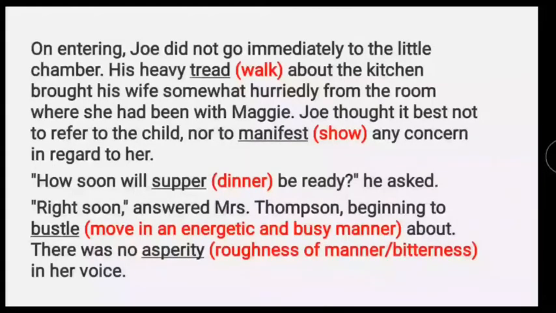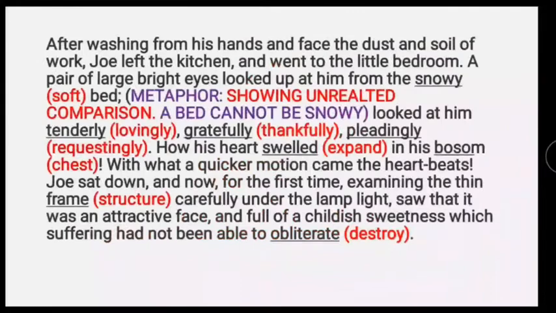On entering, Joe Thompson marched towards the kitchen and did not go towards Maggie's chamber. On hearing the heavy sound of Joe Thompson's footsteps approaching the kitchen, his wife hurriedly came out from the room where she was sitting with Maggie. He tried not to show concern towards the child and asked her when dinner would be ready. Mrs. Thompson replied that it would be ready soon. Then she quickly engaged herself in kitchen work. There was no bitterness in her tone.